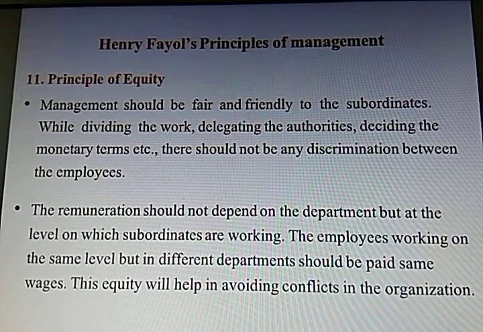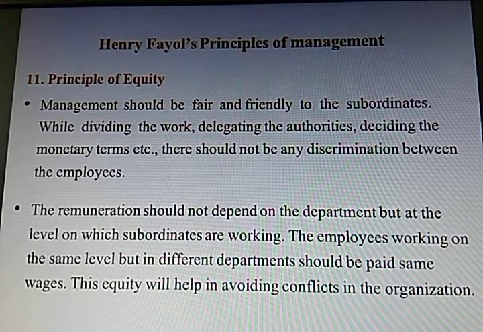Let us turn to the next principle, that is the principle of equity. The management should be fair and friendly to the subordinates. The subordinates, those are the juniors, you can say, or the assistants. So the management should be fair enough. They should have cordial relations with the subordinates. While dividing the work, delegating the authorities, deciding the monetary terms, that is the remuneration or whatever it may be, there should not be any discrimination between these employees.